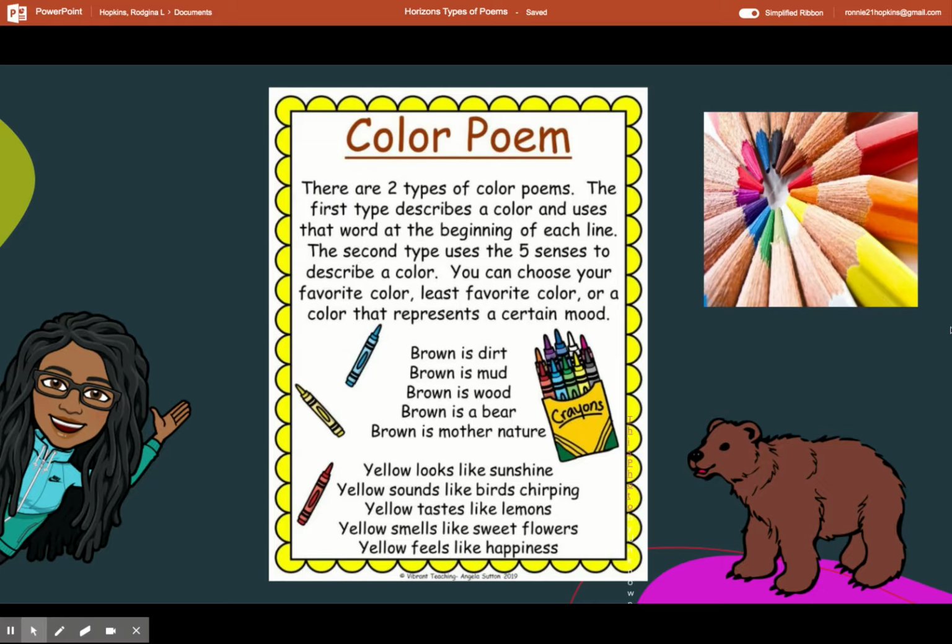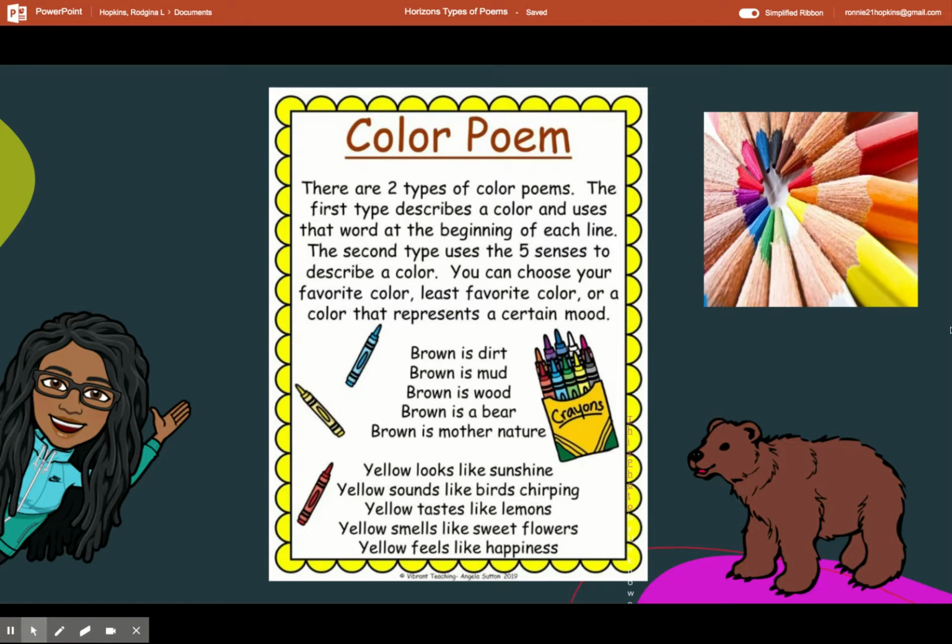The first type describes a color and uses that word at the beginning of each line. The second type uses the five senses to describe a color. You can choose your favorite color, least favorite color, or a color that represents a certain mood. For example, brown is dirt, brown is mud, brown is wood, brown is a bear, brown is Mother Nature. So that's the first type of color poem.